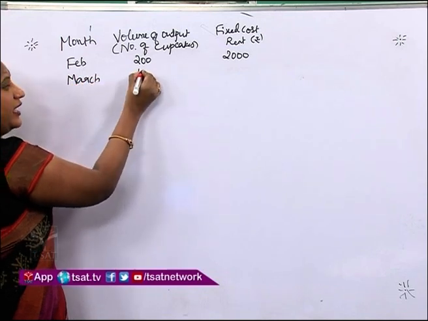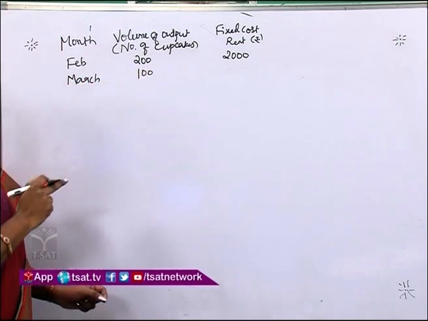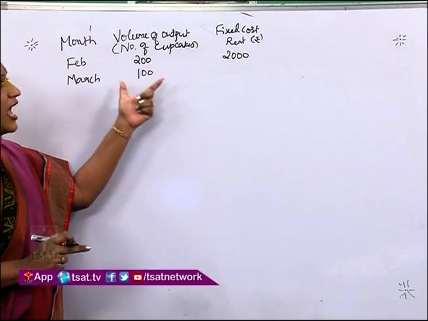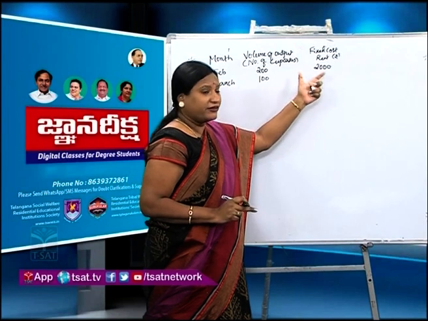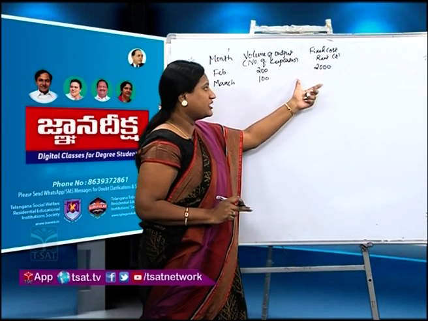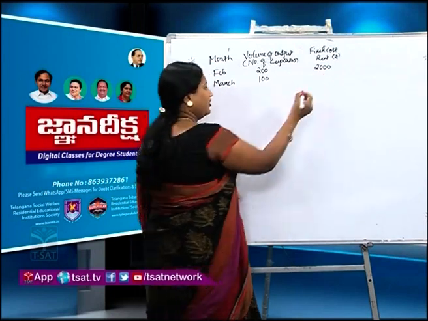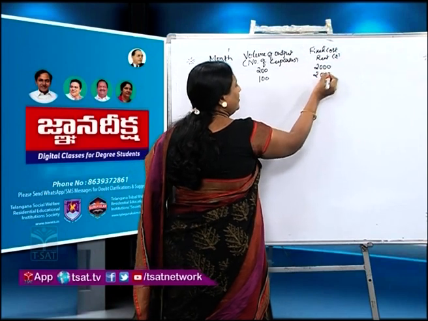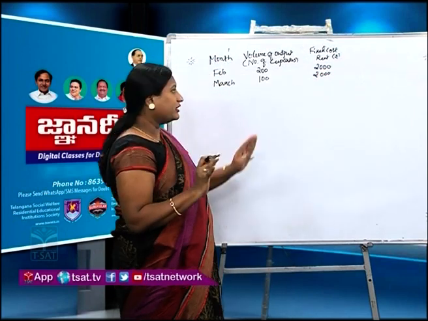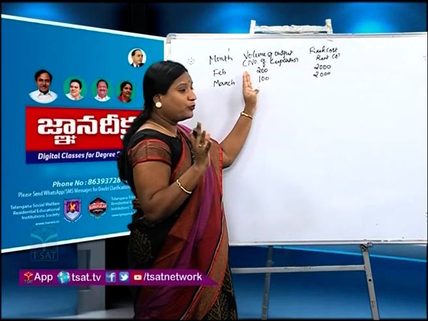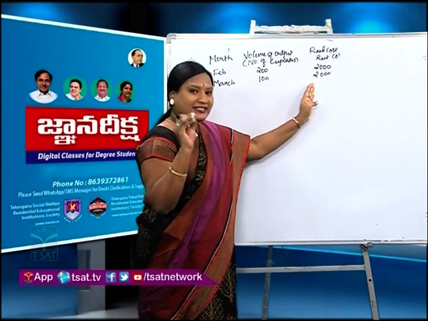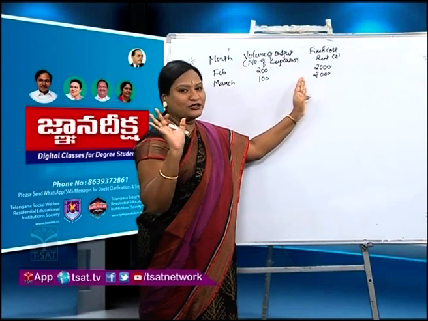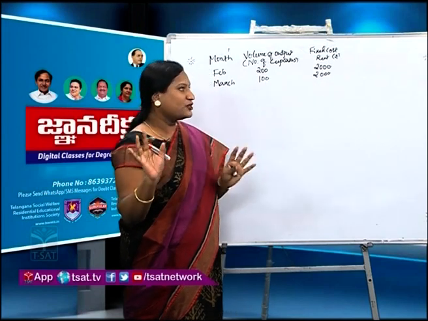Next, in the month of March, he made 100 cupcakes. And what will be the rent he will be paying? Will the rent change here? No, it will not change. He has to pay 2000 rupees, because the landlord will not bother how many units or how many cupcakes he is making. He is bothered only about his rent, whether he is receiving 2000 rupees or not.